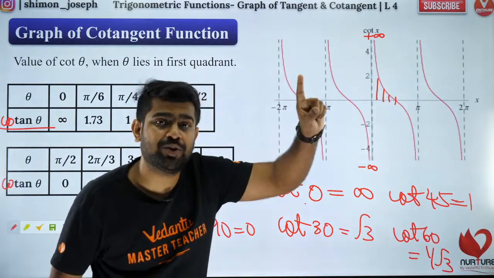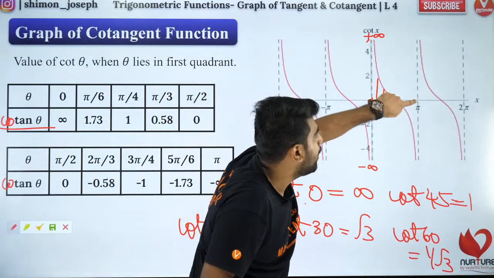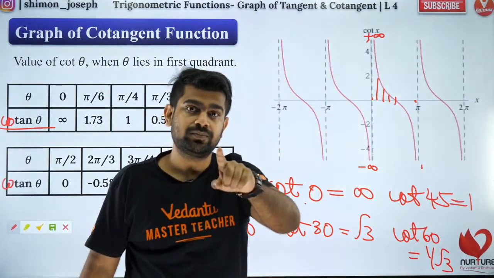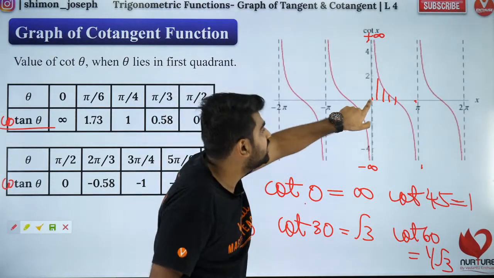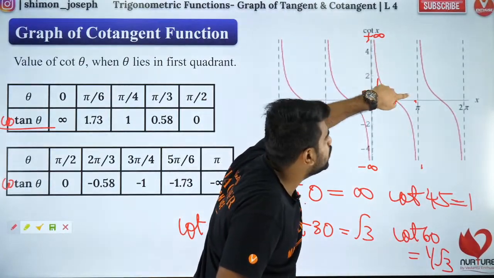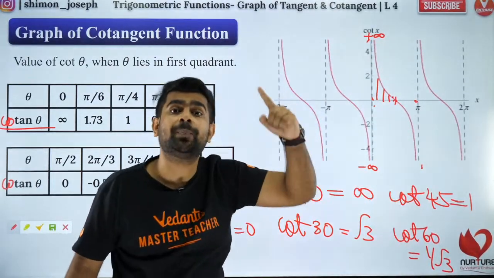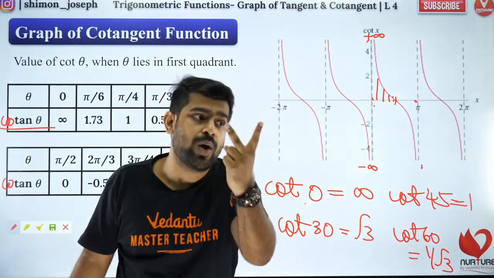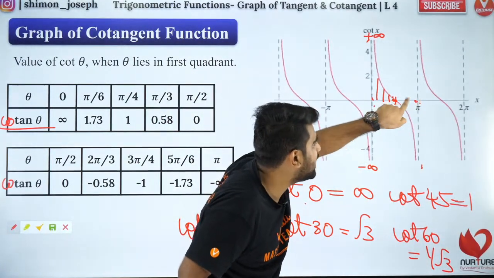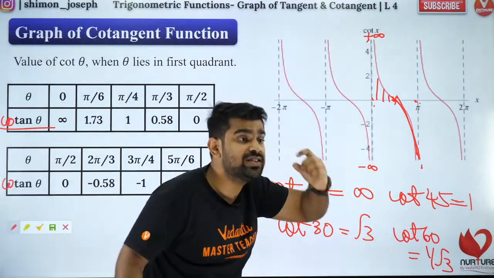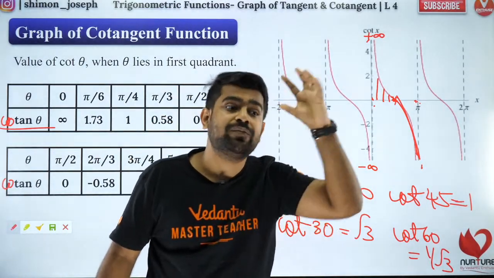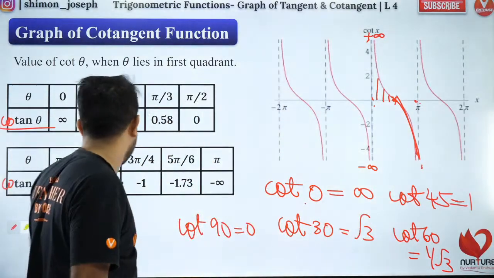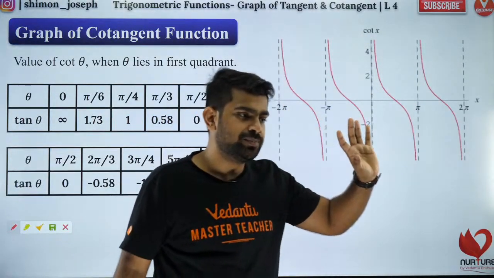Then the behavior, Dhanush: 0 plus will tend to infinity. Pi also will tend to infinity. But 0 to pi, cot is positive? Is it positive? No. 0 to pi by 2 it is positive. Pi by 2 to pi it's negative. Because 0 to pi by 2 is the first quadrant, everything is positive. But pi by 2 to pi is the second quadrant, cot will be negative. So pi by 2 to pi you see negative, it's coming down. So these are all the information which you should have. Everybody can plot the graph. You guys are aware of it. You just have to use that information. Got it?